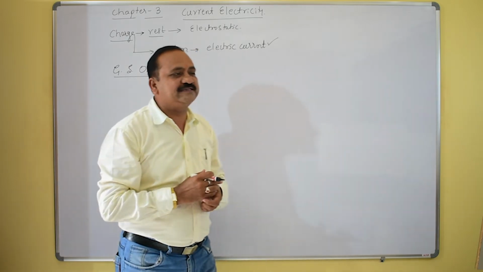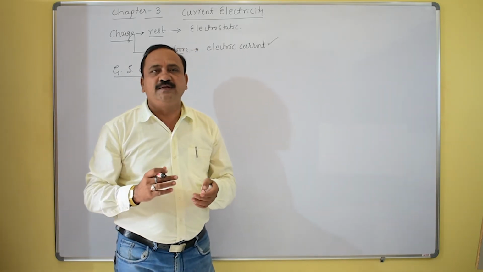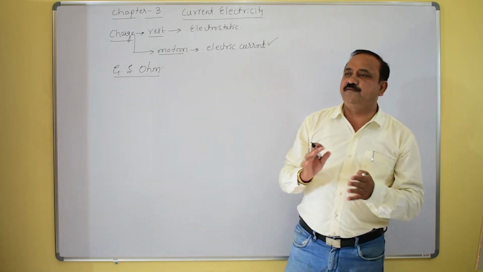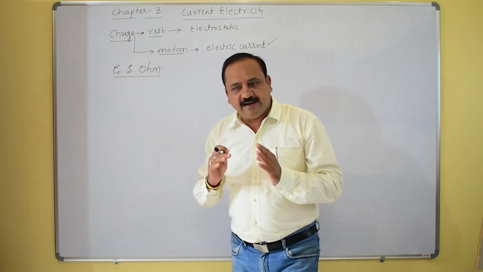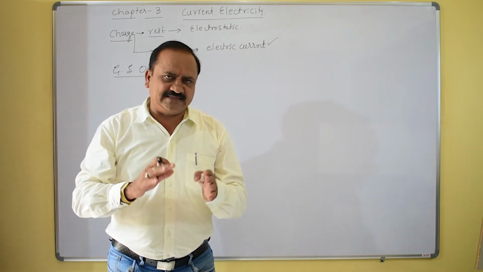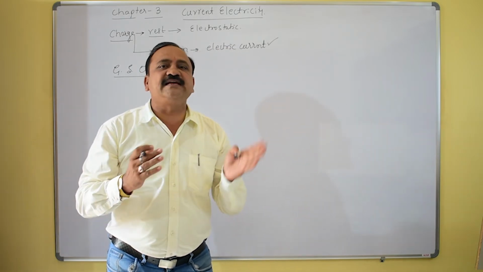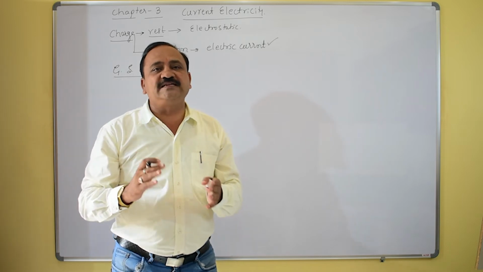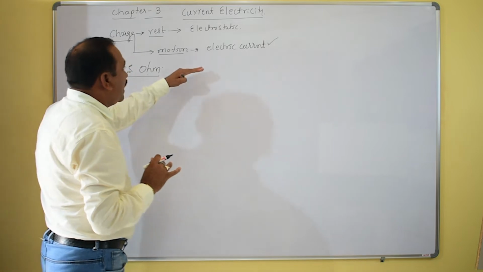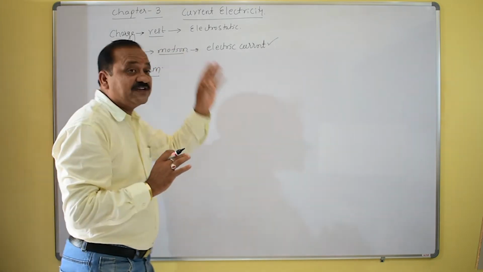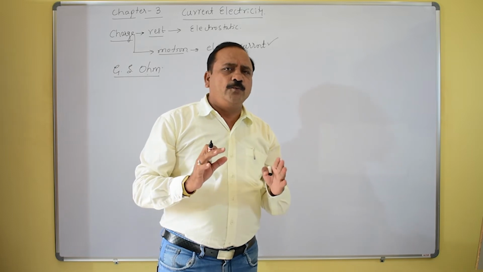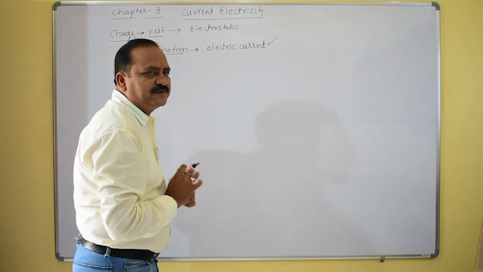It is similar to heat flow in a conductor, where heat is flowing through the conductor. In exactly the same way, Ohm explained this particular concept. Now we'll discuss some more important concepts here.